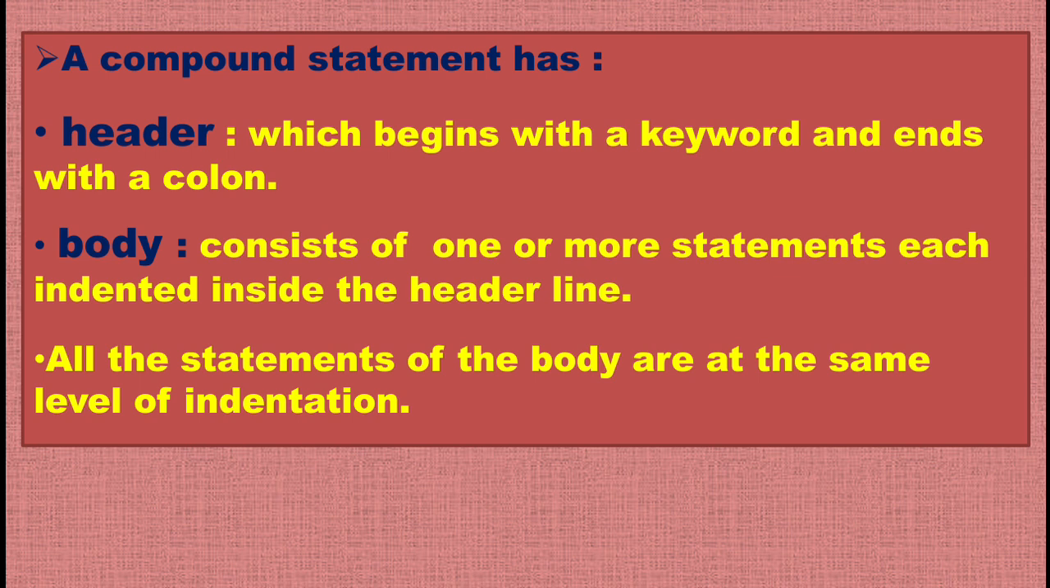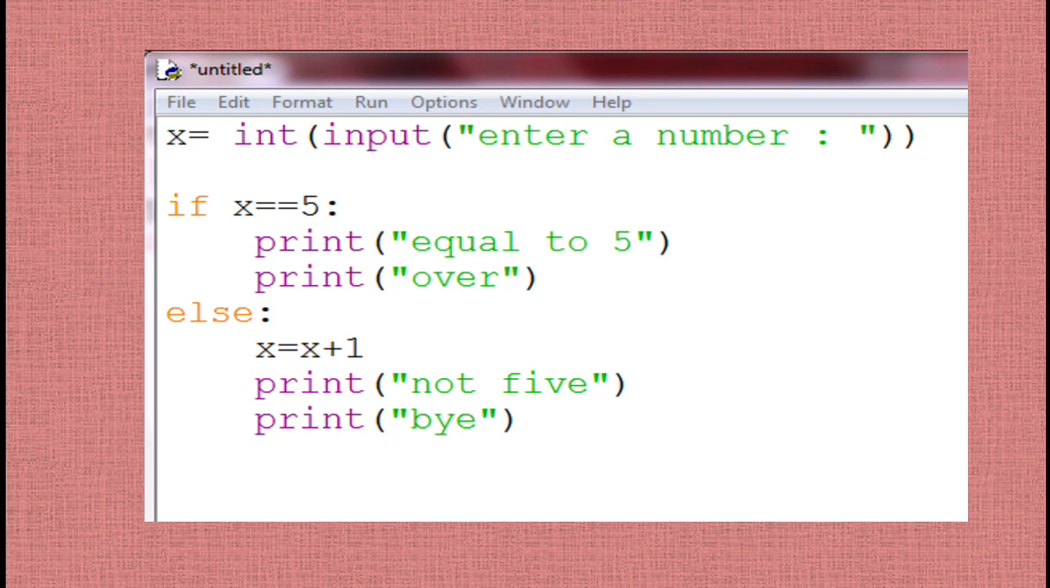Then comes the body. That indented group of statements is called body of the compound statement. It consists of one or more statements, each indented inside the header line. Clear? And all the statements of the body of this compound statement are at the same level of indentation. Let us understand it with the help of an example.